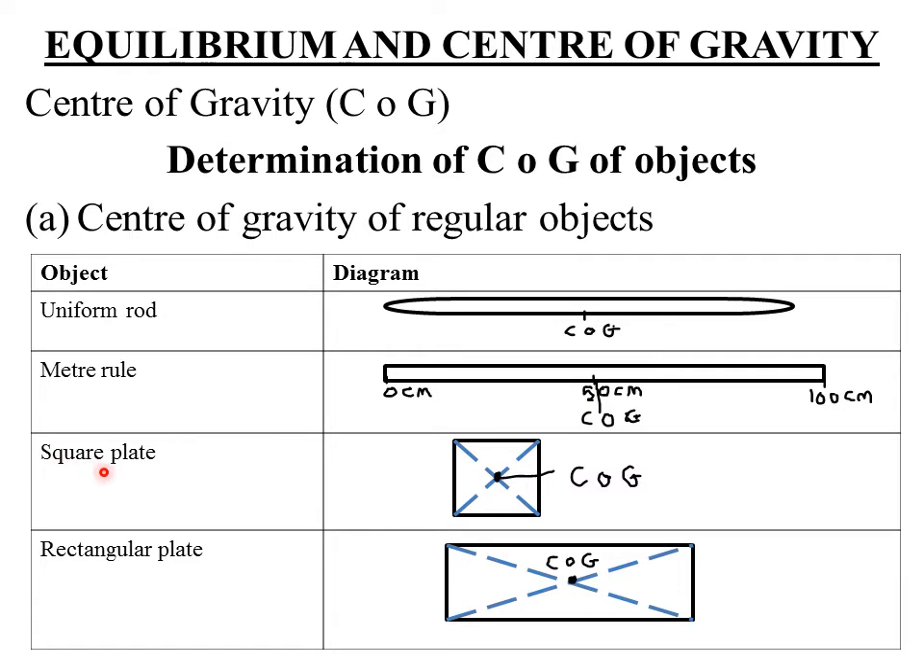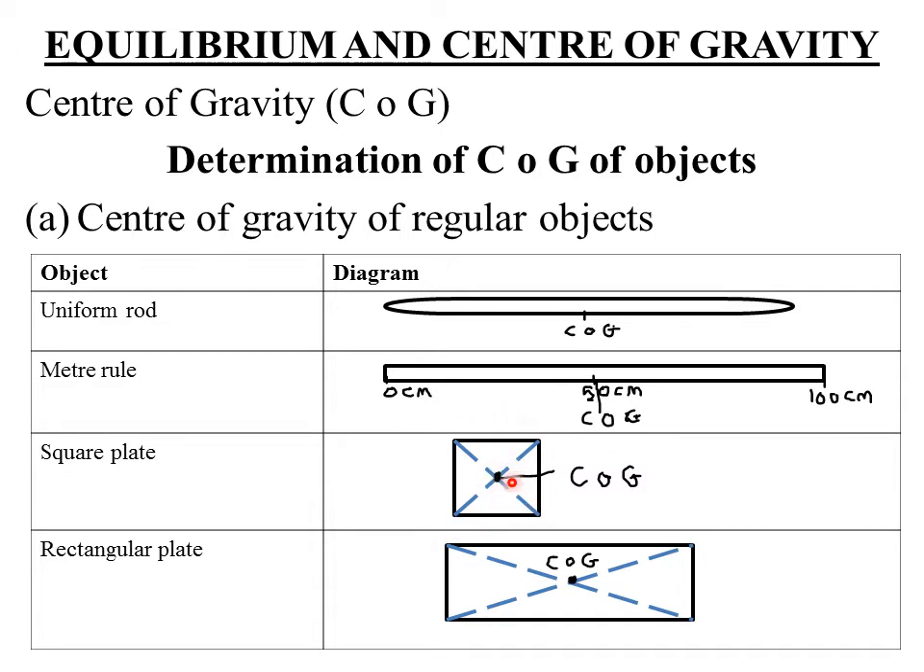Then next we look at the position of center of gravity for a square plate. To determine the position of center of gravity for a square plate, the procedure involved is that, one, you construct the two diagonals of the square. So this is our first diagonal, then this is our second diagonal. Then after constructing the two diagonals, the point of intersection of the two diagonals would be the position of center of gravity.